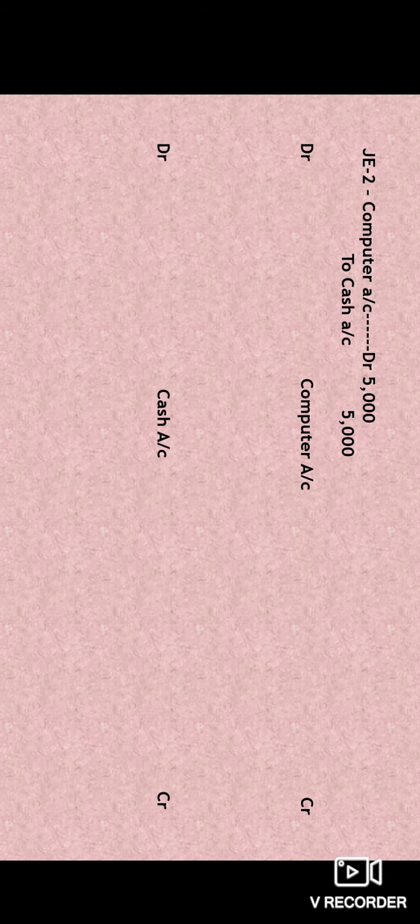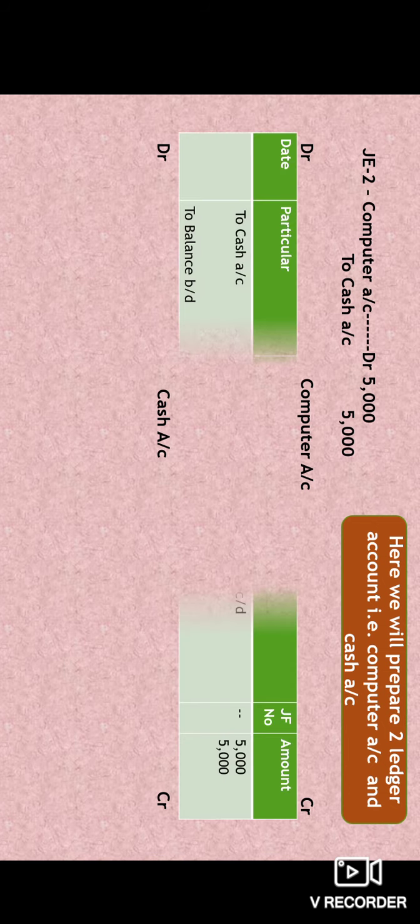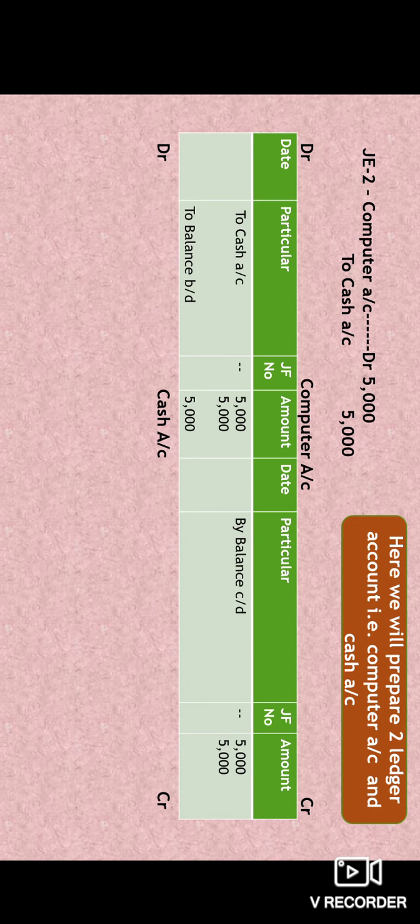Another example: we have computer account debit to cash account 5,000. Here we will prepare two ledger accounts, computer and cash. Computer is on the debit side, so we will be recording the ledger posting on the debit side, but the computer name will not come in the computer account. The opposite one is "To cash account", that is 5,000. To balance both sides, we will write on the credit side "By balance carried down", and thereafter we will forward this to the next period by stating on the debit side "To balance brought down".